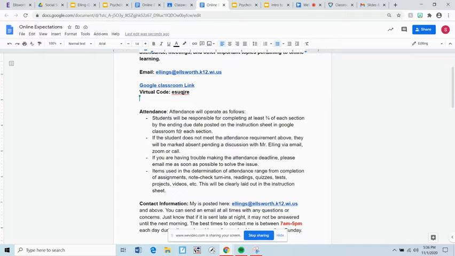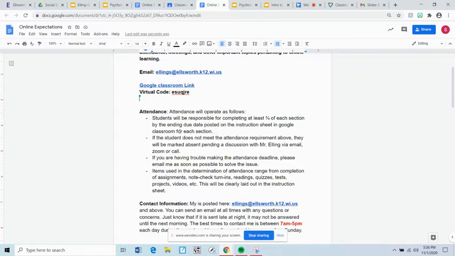It's going to be really important that we stick to this throughout the quarter and make sure you don't fall behind, to make sure we're not having truancy tickets and issues with attendance, okay? I'll contact you guys tomorrow, talk about this more in a Zoom meeting coming up this week, on Wednesday most likely, just to make sure we're all on the same page when it comes to this attendance policy.